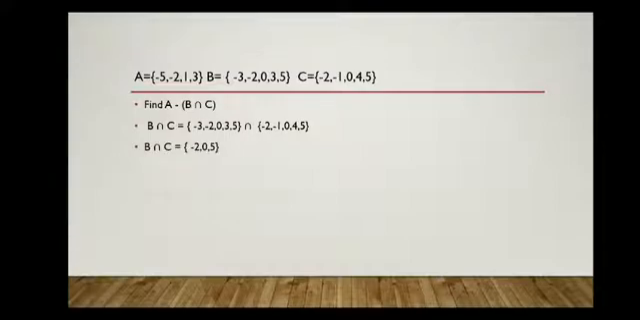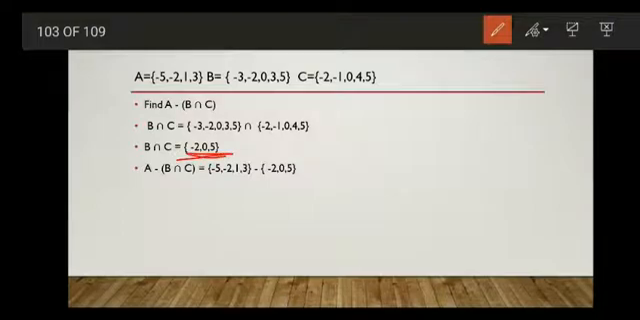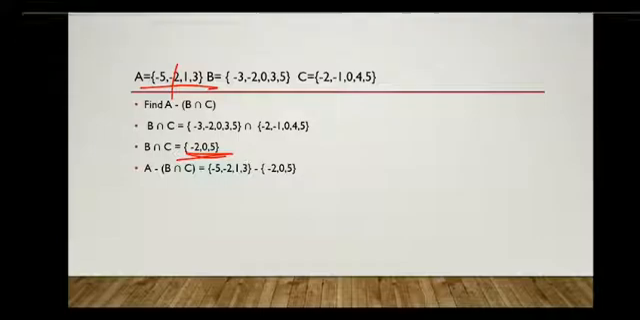Then we have to find A difference B intersection C. So in A, we have these 3 elements to remove. In A we have minus 5, minus 2, 1 and 3. So minus 2 is there. So remove minus 2 and write all other 3 elements. That will be minus 5, 1, 3. So A difference B intersection C will be equal to {-5, 1, 3}. Take this as equation 3.